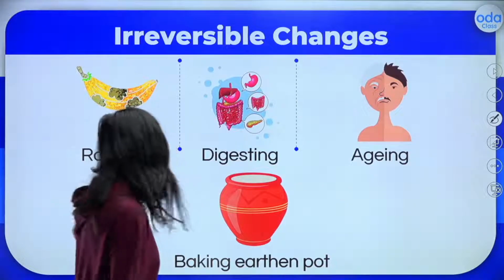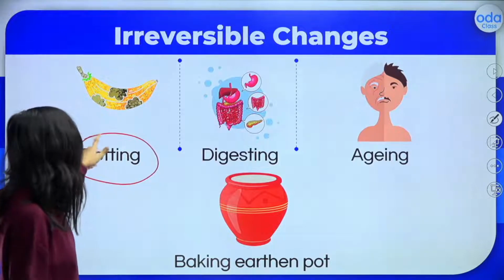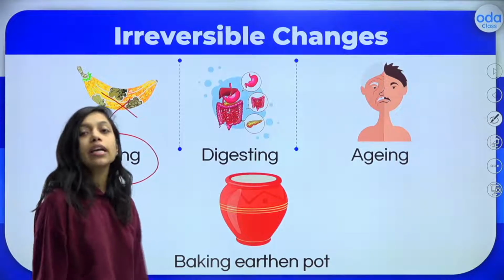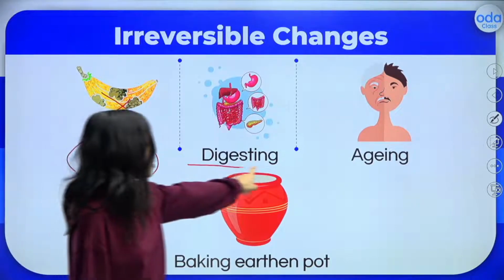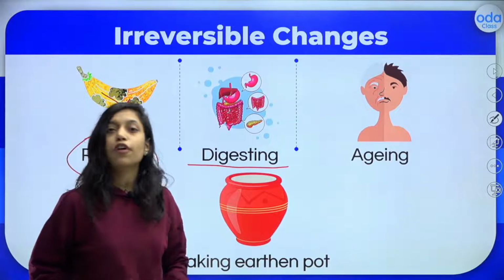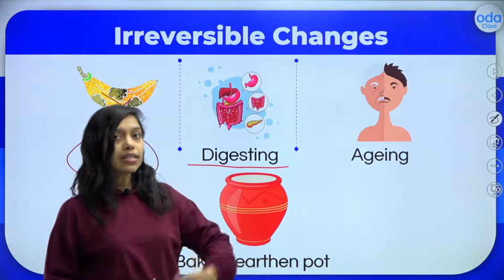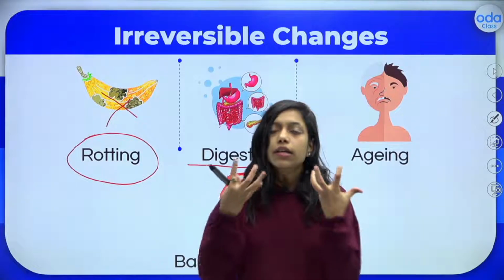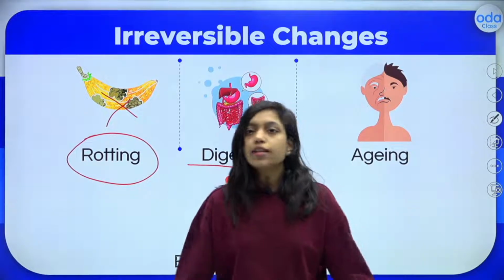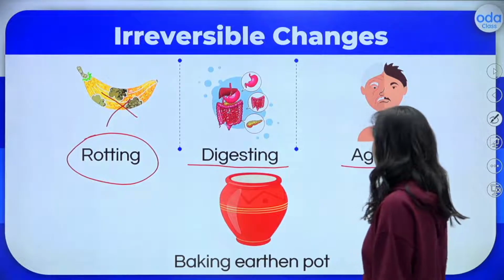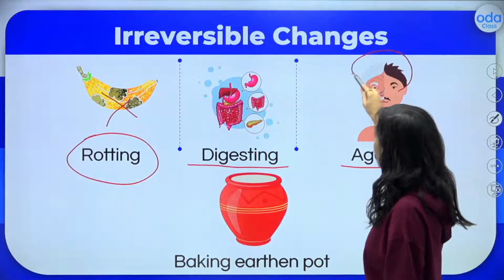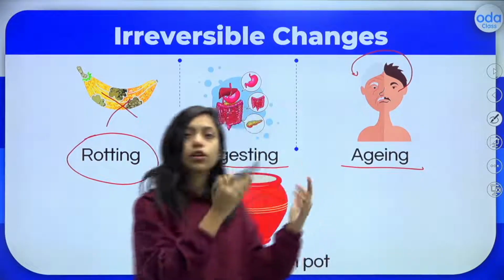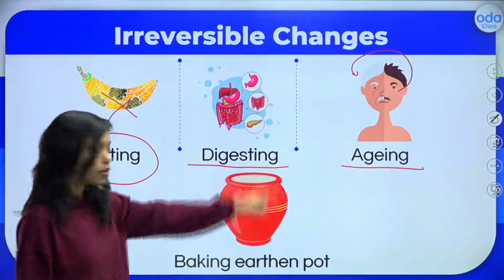Other than that, rotting of any food items. If it is rotten, you will put it into the dustbin. You cannot get the raw item again. Digestion, of course it is a slow change, but once it happens, it's done, right? The waste is put out and the nutrients are absorbed by the body. That is not reversible. And we have aging. Once your youth is gone, you will be old, right? From old, again you cannot be the youth. So that is also irreversible. Again, it's a slow change.